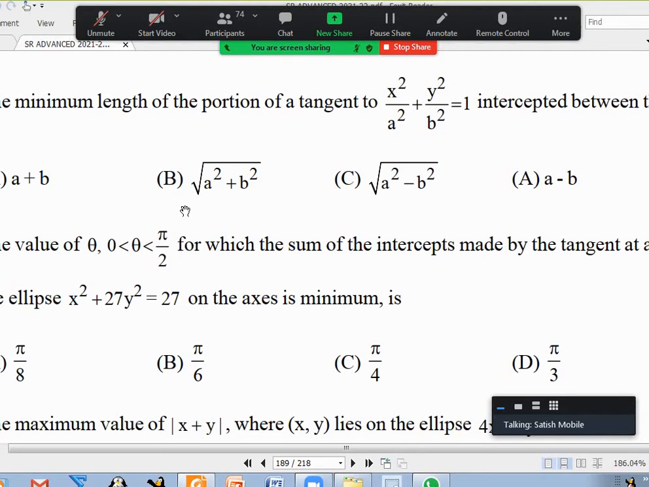Okay, 21, what is this? The minimum length of the portion of the tangent intercepted between the axis. Okay, fine. You take an ellipse.